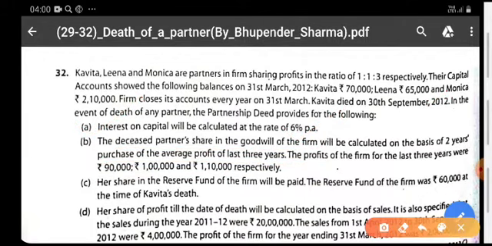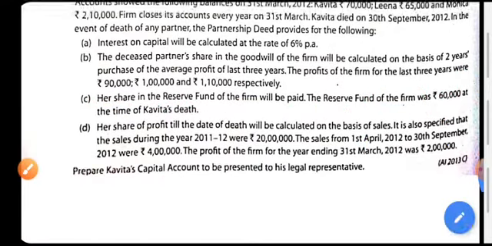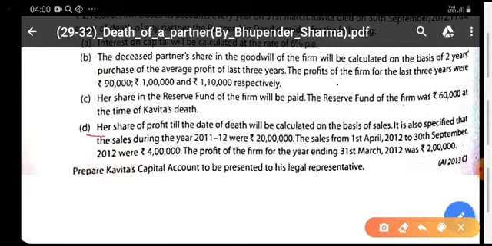After that, her share of the reserve fund will be paid. Means old partners, old ratio, that is rupees this for the firm. His share is to be calculated by you, and after that the last adjustment is her share of the profit till the date. Now four adjustments you have been given. The question is asking to prepare Kavita's capital account to be presented to her legal representative.